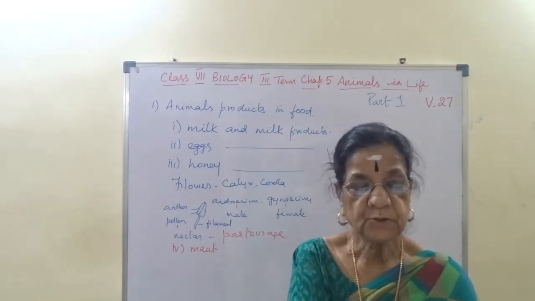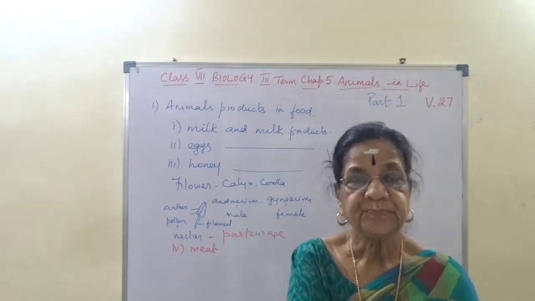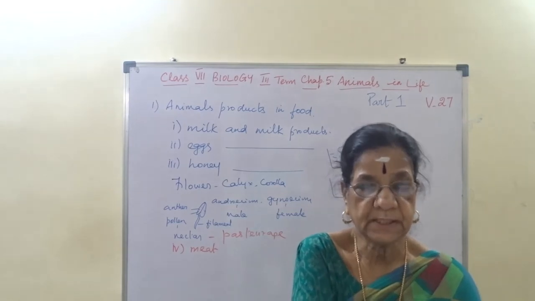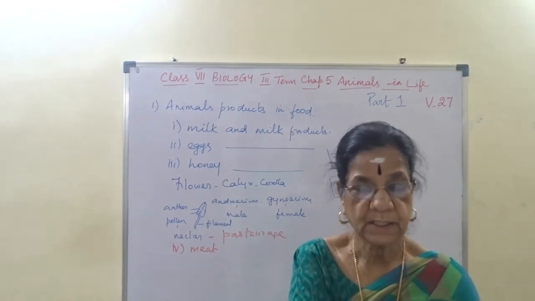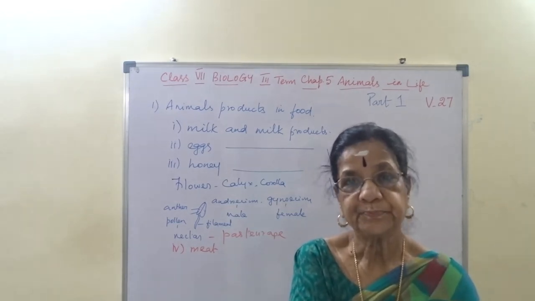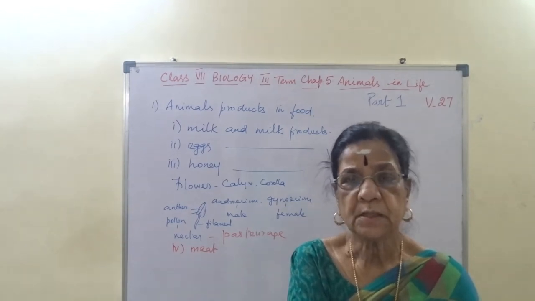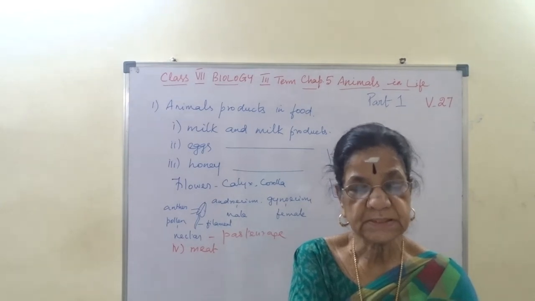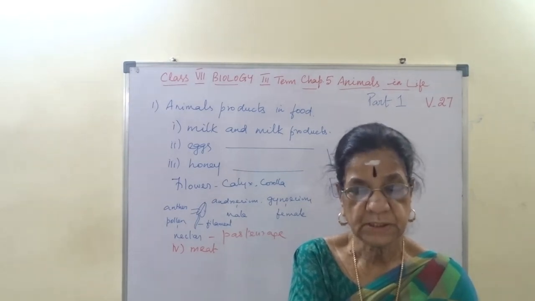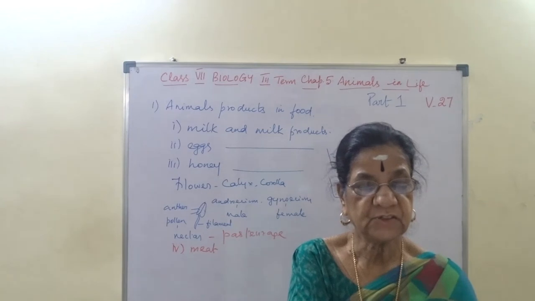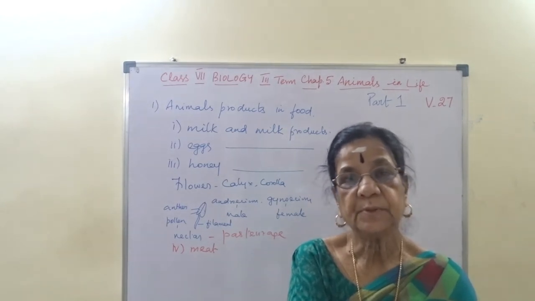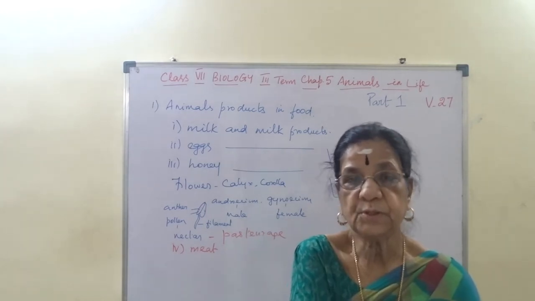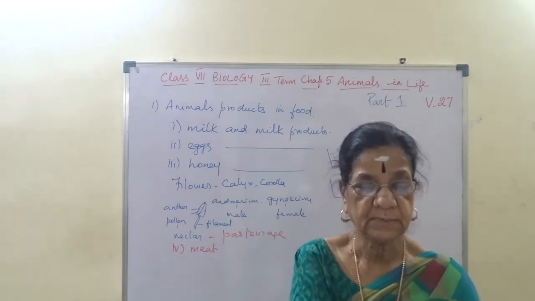A poultry feed is comprised of maize, wheat, millet and rice bran in mashed form and groundnut cakes. This is the food of the poultry animals.